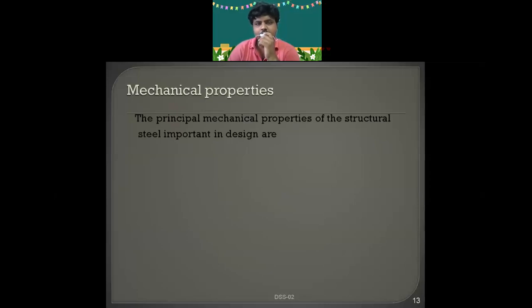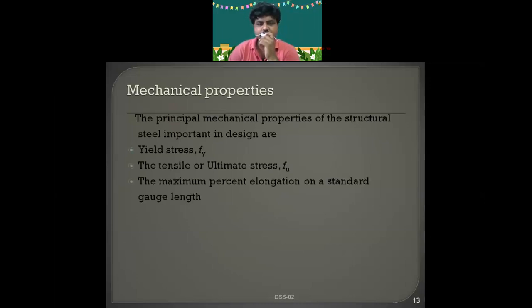We will be talking about the yield stress, ultimate stress, and percentage of elongation. Now, what is this percentage of elongation? If you remember our MT lab, beside that you have a UTM machine. In that you will be having two jaws. You are supposed to provide the rod here and apply the tensile load like this.